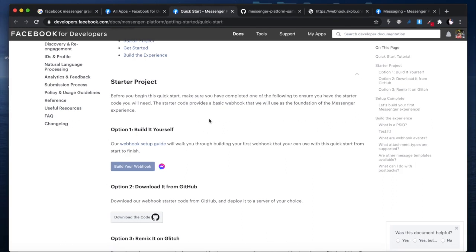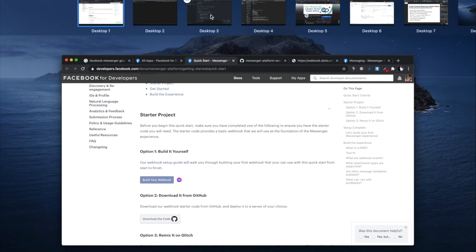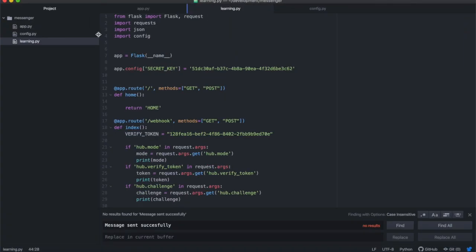So let me see where my Atom is. All right, so here's my Atom over there.